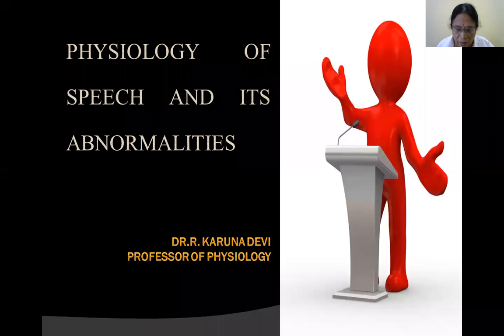And at the end of the section, you should be able to define speech and the several centers that are important for speech, and also the different abnormalities associated with speech and the various pathways in the cerebral cortex, how the stimulus travels from one region of the cerebral cortex to the other. All these things you should be able to read.